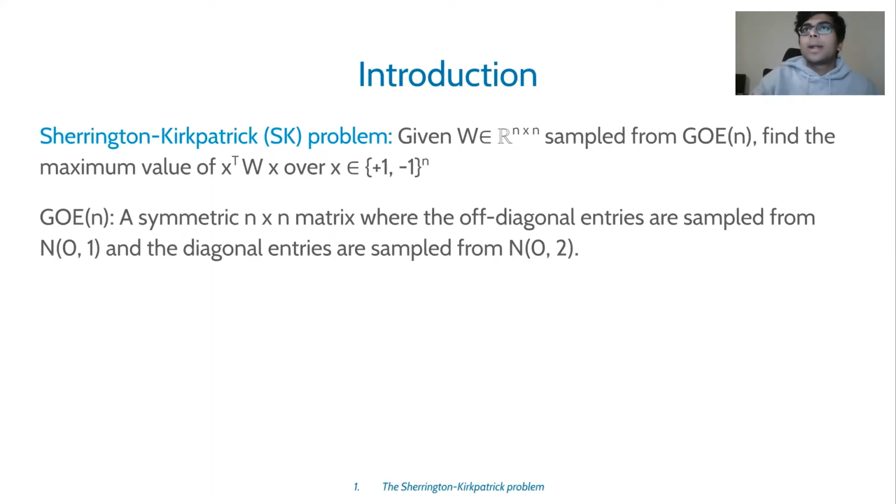So what is the Sherrington-Kirkpatrick problem? In this problem, we are given a matrix W, which is sampled from the Gaussian orthogonal ensemble, GOE, and our objective is to maximize the value of x transpose Wx over Boolean inputs x. By Boolean, I mean the entries of x are +1 or -1. And the GOE is just a random n by n matrix that is symmetric, where the off-diagonal entries are sampled from the standard Gaussian N(0,1), and the diagonal entries are sampled from N(0,2).